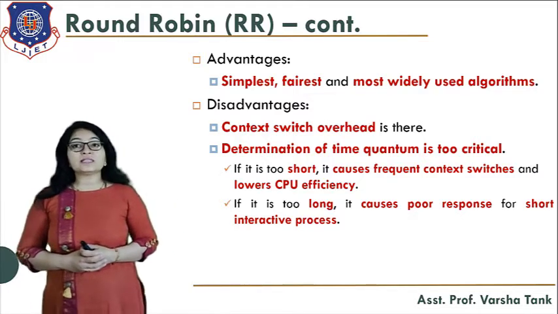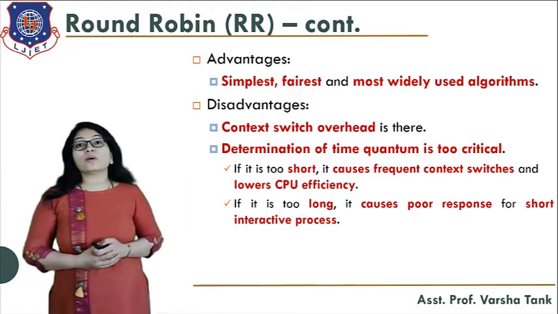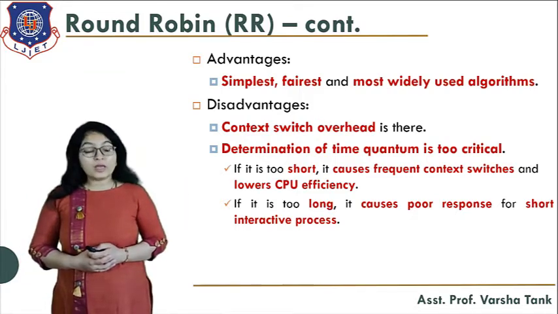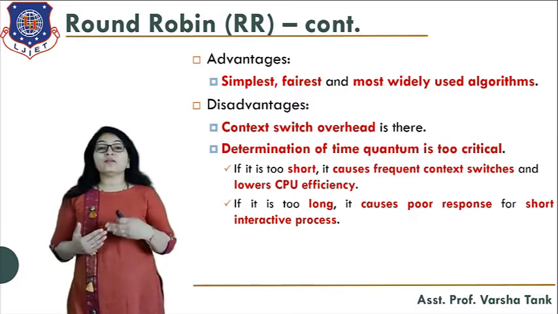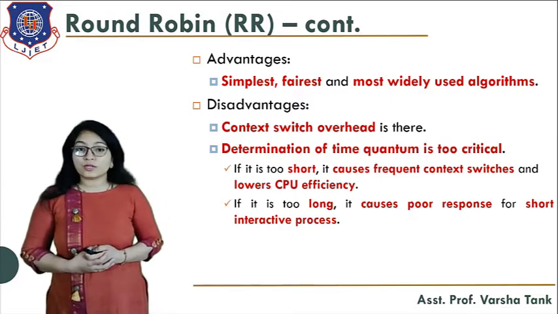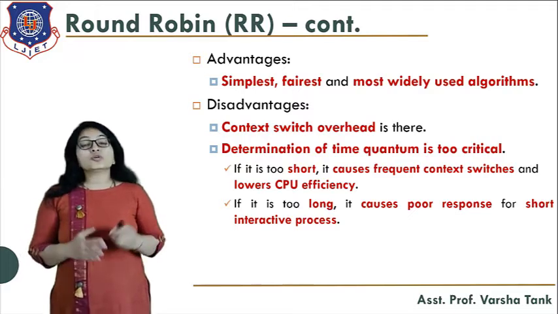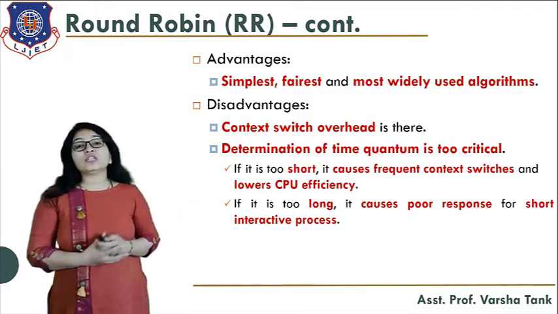Okay, the disadvantage is the context switch overhead. Why? Because every time we have to preempt the process and assign a new process for execution. So every time context switching is there.